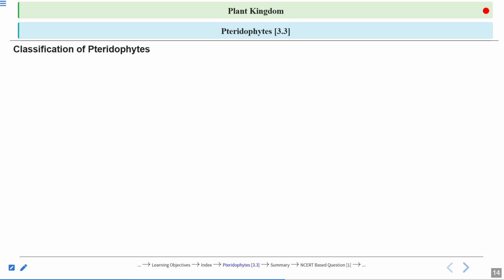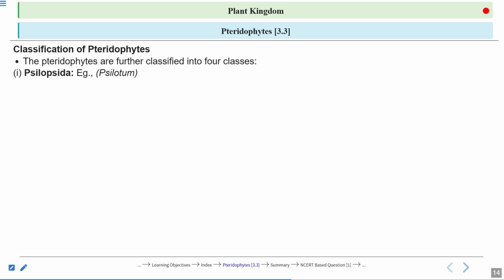Classification of pteridophytes. The pteridophytes are further classified into 4 classes. We have 4 different classes in the case of pteridophytes. What are they? The first one is the Psilopsida. Psilopsida. This is a very primitive type of pteridophyte, and that is called Psilopsida. The example of Psilopsida is the Psilotum.